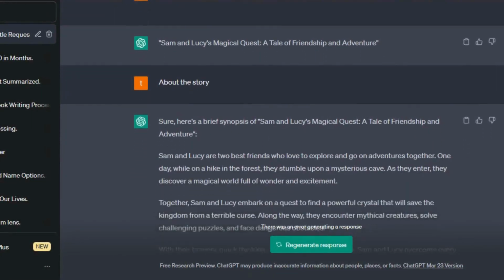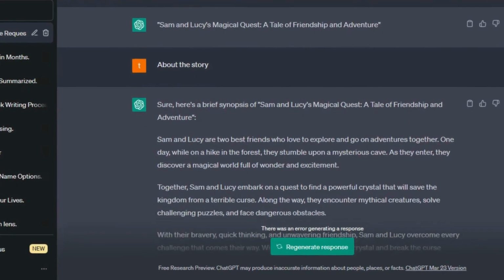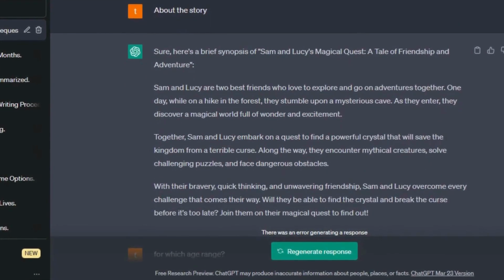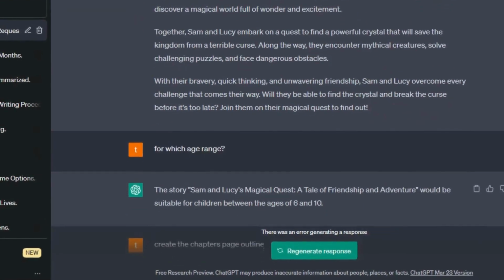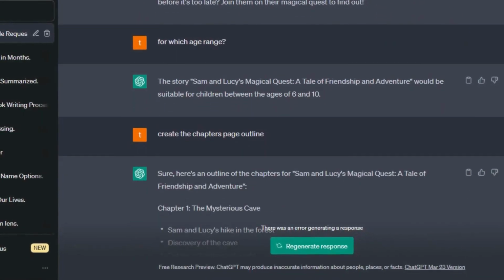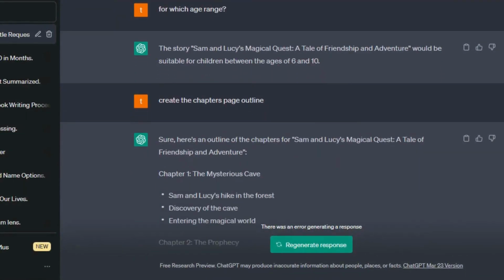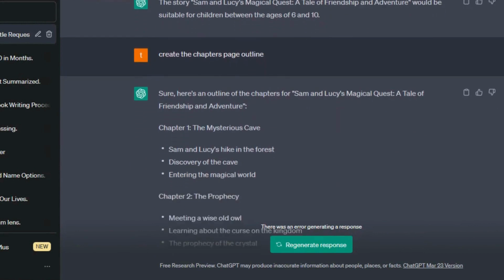Then I asked the chatbot to give me more details about the story, and it came out that the book is for kids between 6 to 10 years old, and is about Sam and Lucy, two best friends who love to explore and go on adventures together. And I really liked the idea, so I decided to move on with this one.